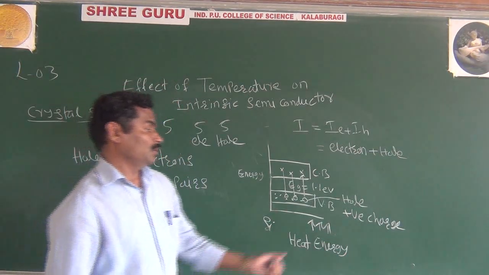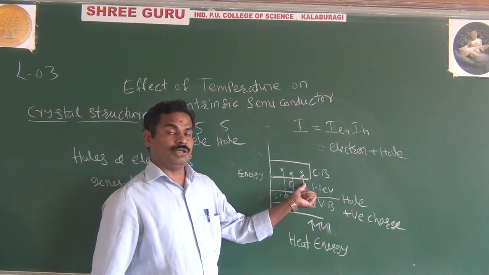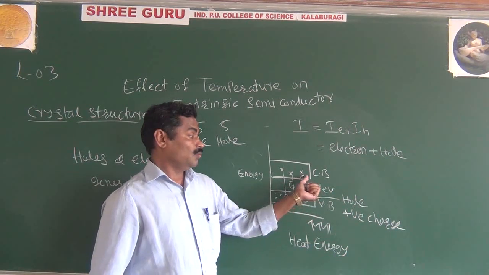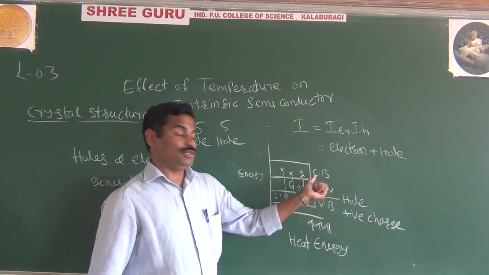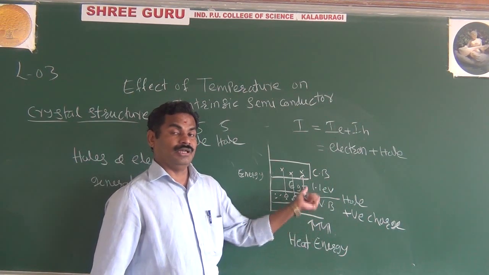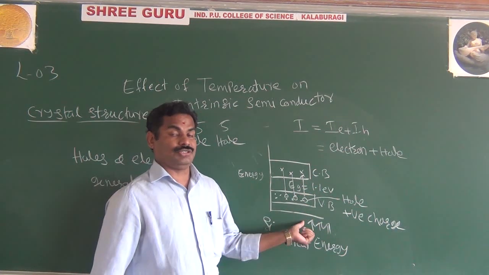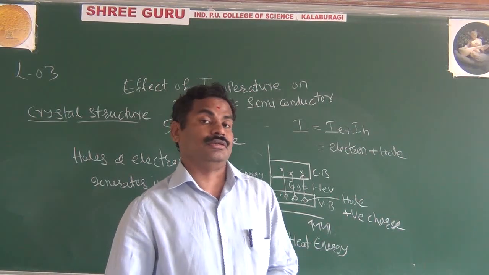You are applying some energy. Because of that energy, you are breaking the covalent bonds. Because of breaking covalent bonds, one electron is free, and at the same time one hole is created. It means the electron and hole are created in pairs. This is another important property of your intrinsic semiconductor.